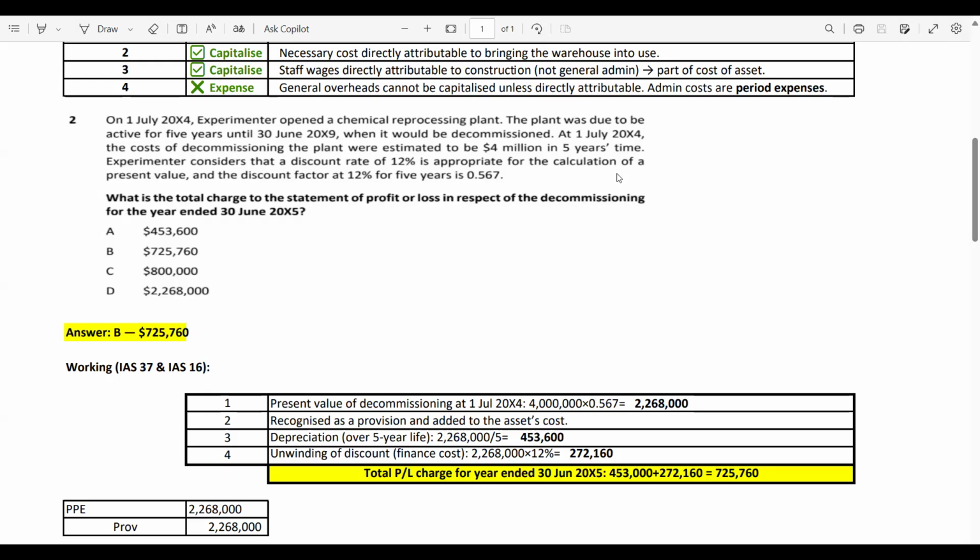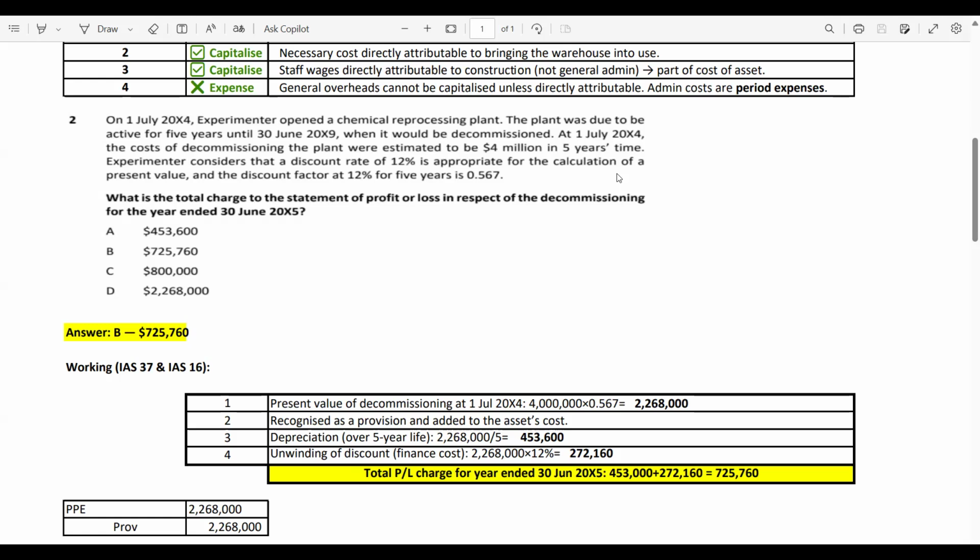Let's say cost of dismantling means an oil rig or nuclear power plant. Means you have a machinery and you are going to dismantle it at the end of its useful life, or you are going to remove it or restore it at the end of its useful life. Like let's say you have a land and on that land you have done mining. So of course after mining you will restore that land.